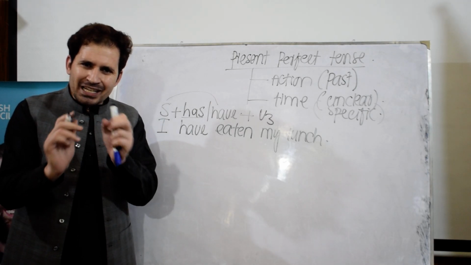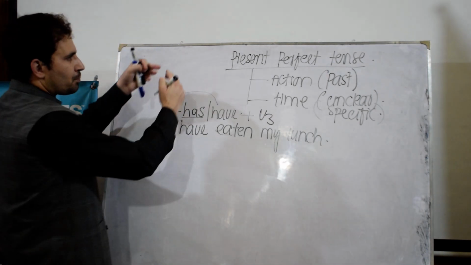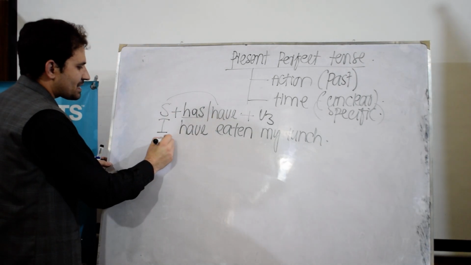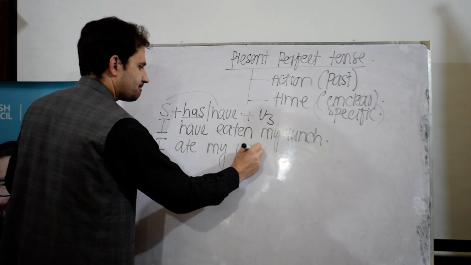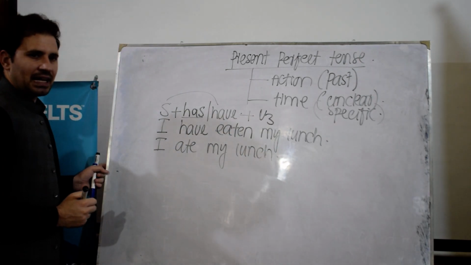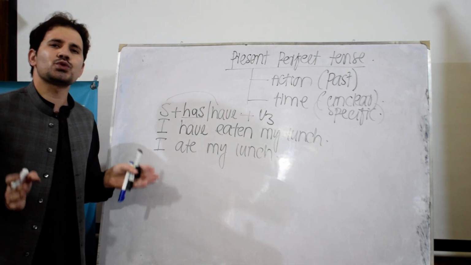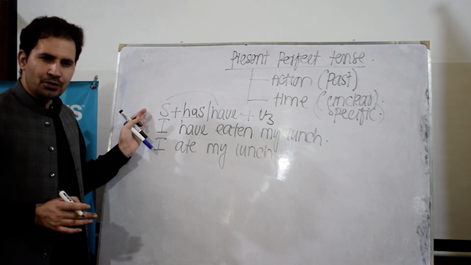Now let me explain in a little more detail the differences between present perfect tense and simple past tense. Suppose I say, I ate my lunch, or I have eaten my lunch. What could be the differences between these two sentences? This, I have eaten, is present perfect tense.